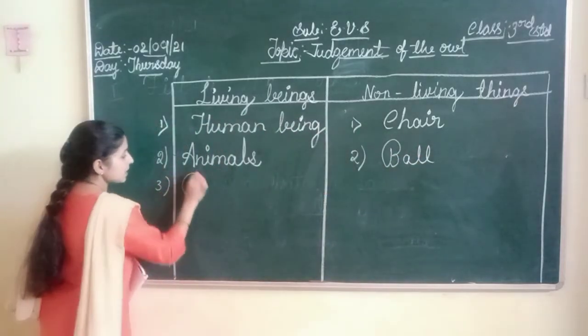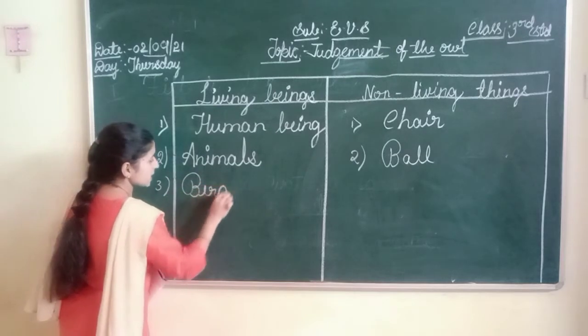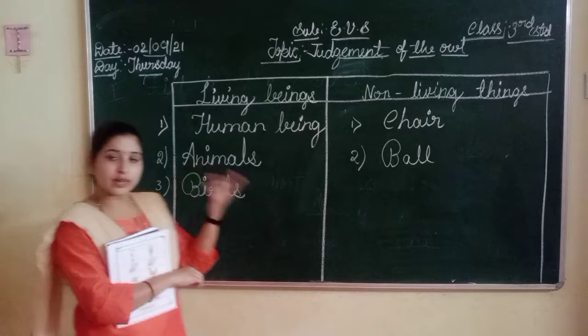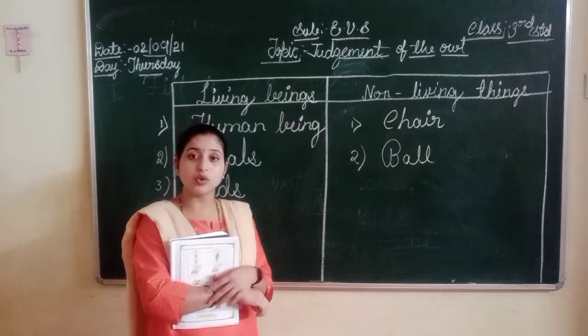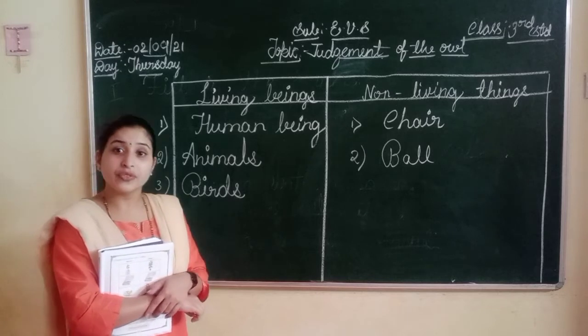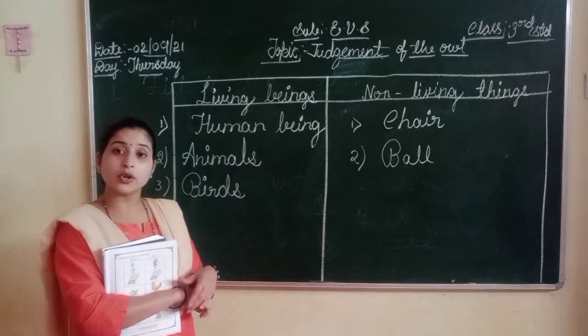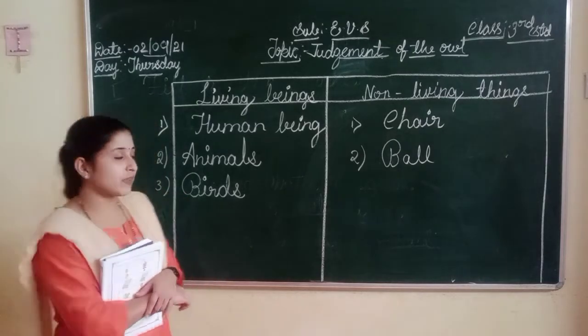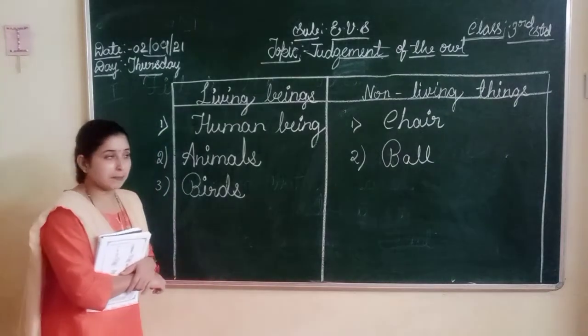Third one, birds. B-I-R-D-S. Birds. Yes, birds also can fly from one place to another place. They can move. Birds also can respire. Birds also can feel. Birds also can reproduce. Birds also need food to live. So we can say birds are also living beings.